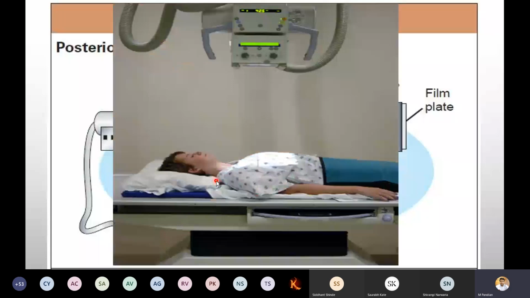So in the lying position, they will take it here. The beam is here. You can see below, here there is a film. We can keep it. Okay. So all the way we have taught. Remember everything. It is very important from the exam point of view.